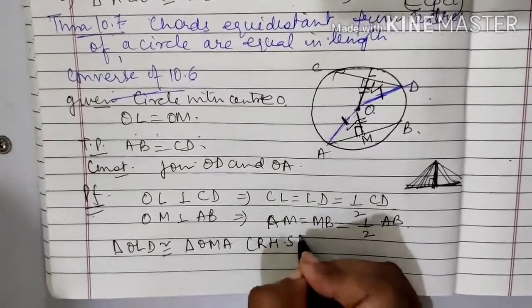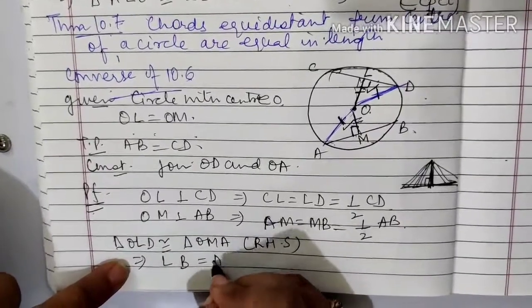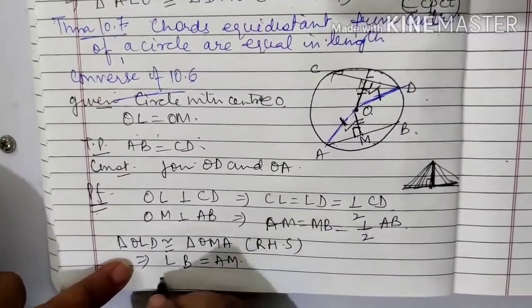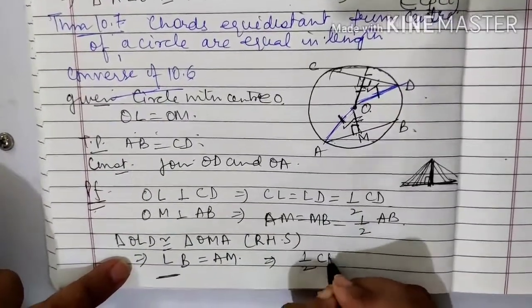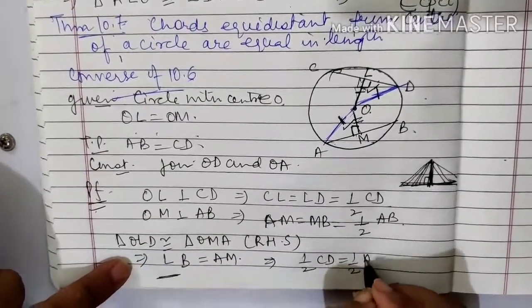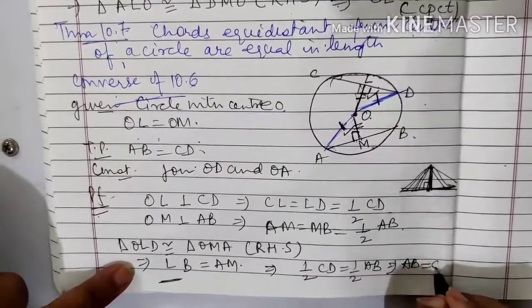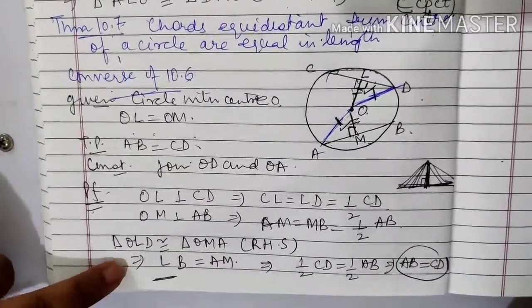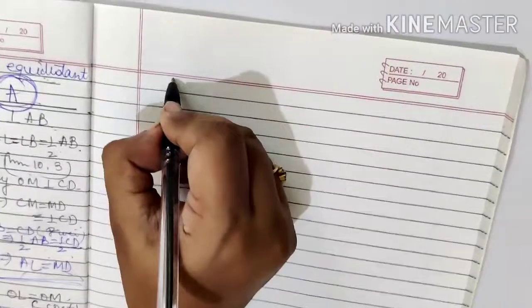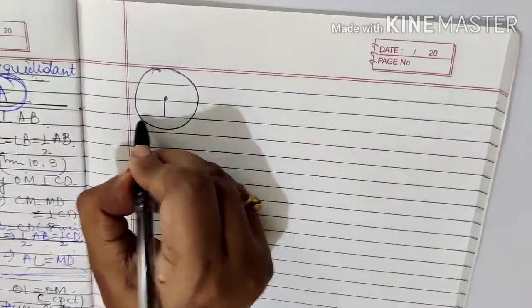By RHS, this implies LD is equal to AM. But what is LD? LD is half CD is equal to half AB, and this implies AB equal to CD. Hence proved.